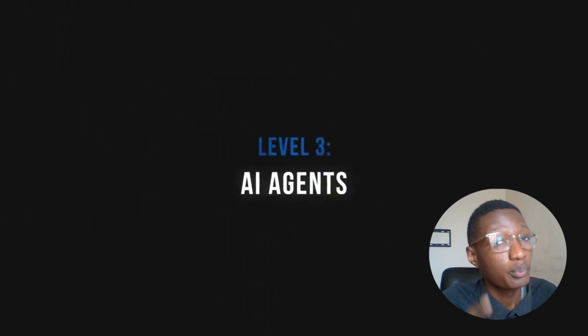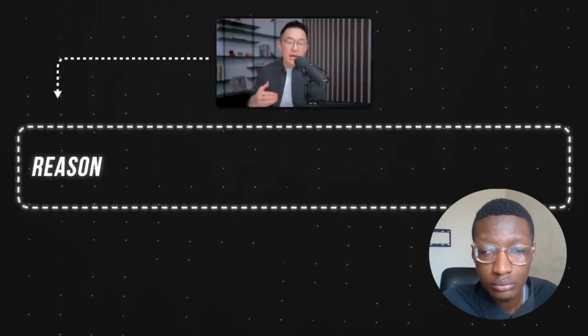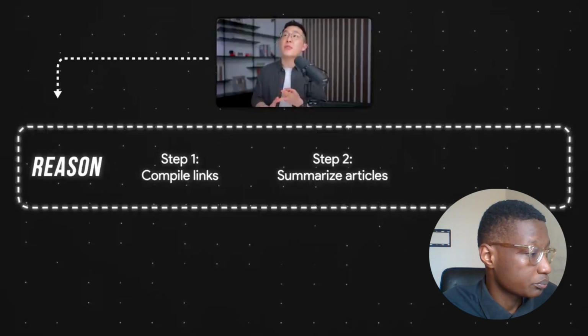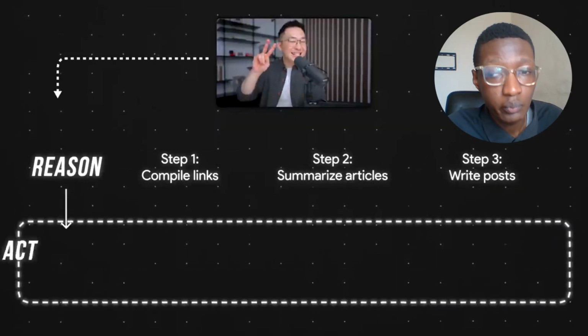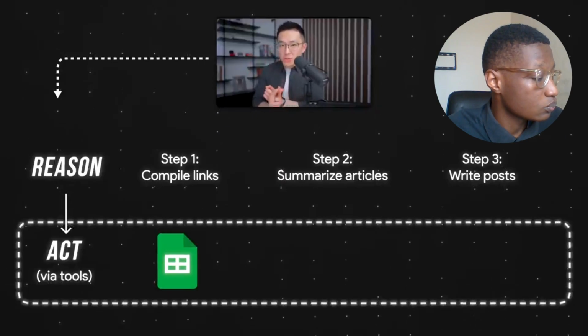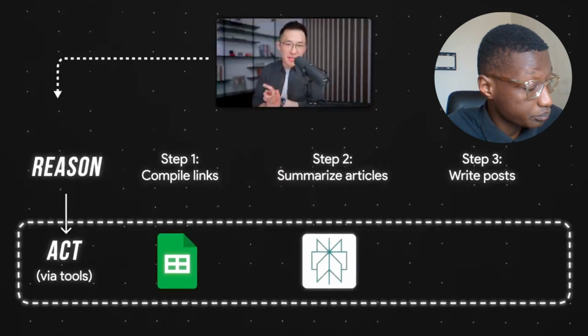All right, level 3, AI agents. Continuing the make.com example, let's break down what I've been doing so far as the human decision maker. With the goal of creating social media posts based off of news articles, I need to do 2 things. First, reason or think about the best approach. I need to first compile the news articles, then summarize them, then write the final posts. Second, take action using tools. I need to find and link to those news articles in Google Sheets, use Perplexity for real-time summarization, and then Claude for copywriting.